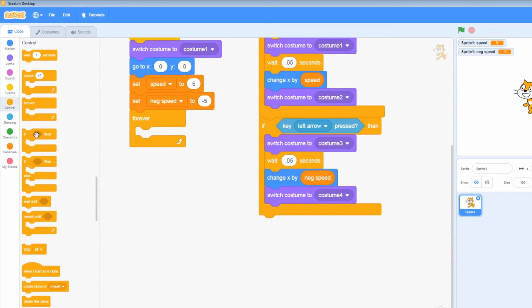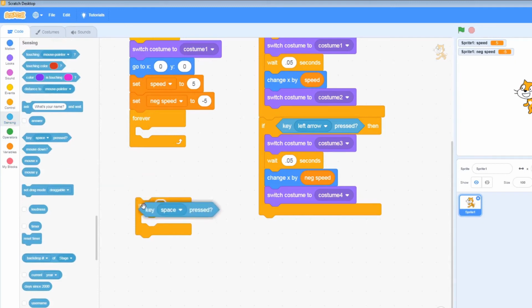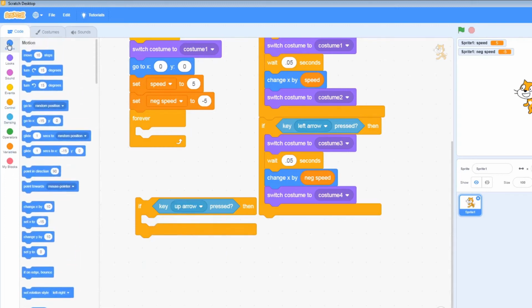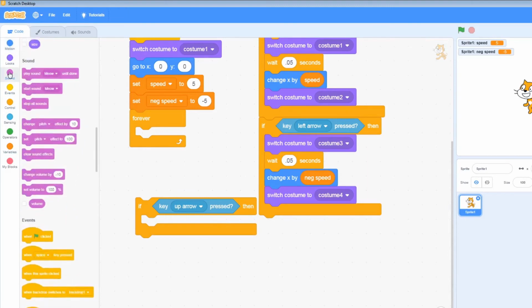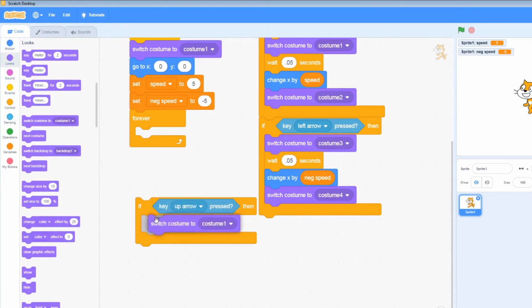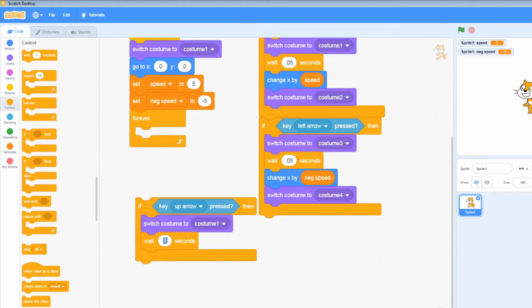Controls, if then, sensing, key. Let's do up first. That's the same as what it is in the documents, up arrow. And then this time, remember, we have to change the Y. Let's put in the costume change first. That's sounds. I want looks. Switch to costume. We'll do 1 for going up and the 3 and 4 for going down. Then we want to wait a moment actually. So put in wait for 0.05 seconds. And then we're going to go back to motion.